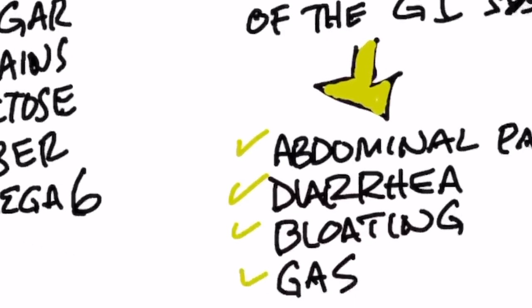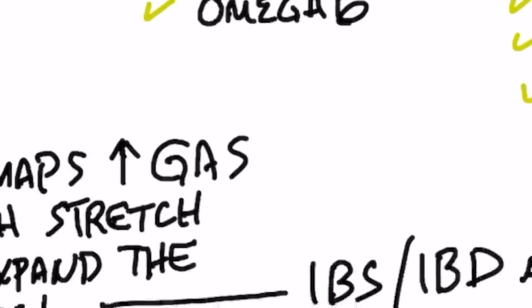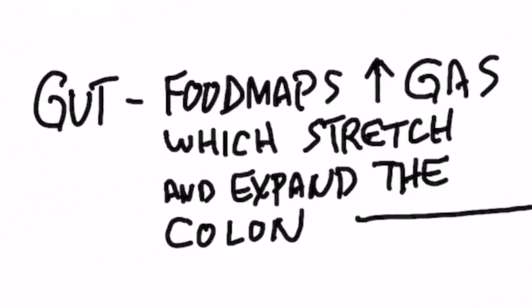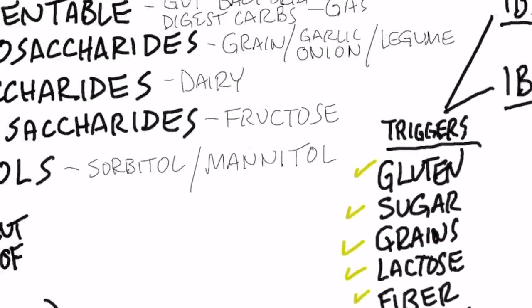If you have these conditions, you'll have abdominal pain, diarrhea, bloating, and gas. What happens in the gut when you consume these foods is you get gas, and the gas stretches and expands the colon, and IBD or IBS are very sensitive to this stretching because you have inflammation.